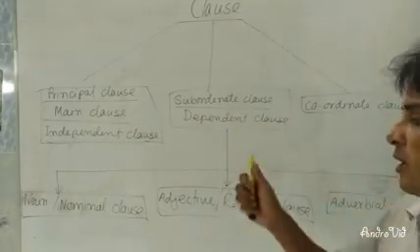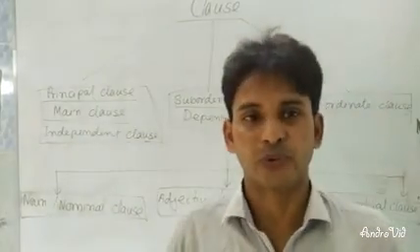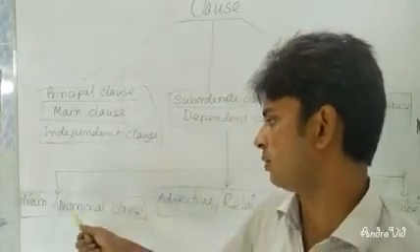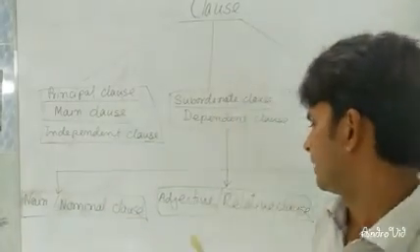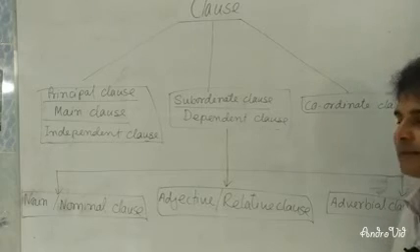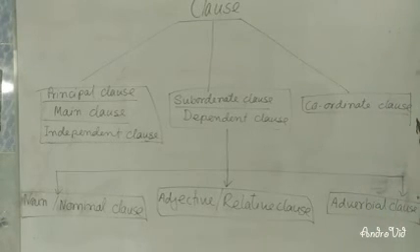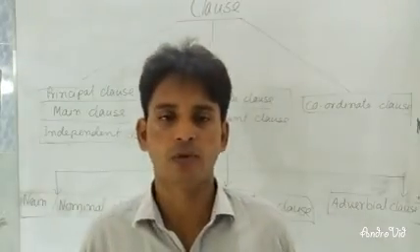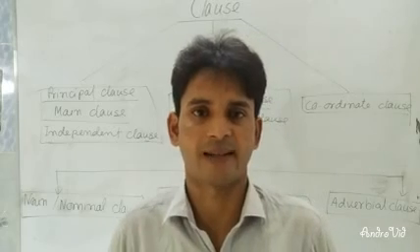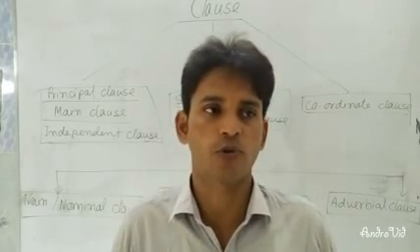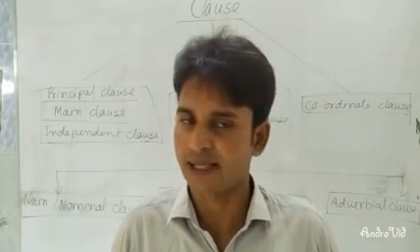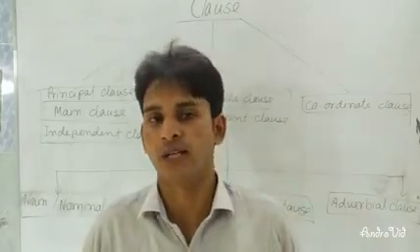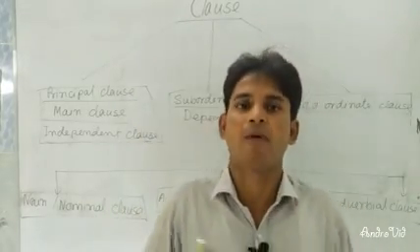And subordinate clause is classified into three: noun clause or nominal clause, adjective clause or relative clause, and adverbial clause. So I hope it is clear to you. The noun clause will work as a noun, the adjective clause will work as an adjective, and the adverbial clause will work as an adverb.